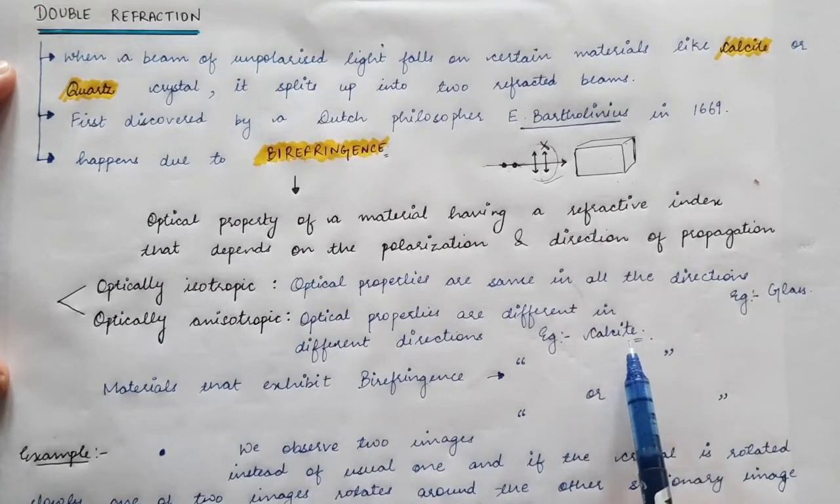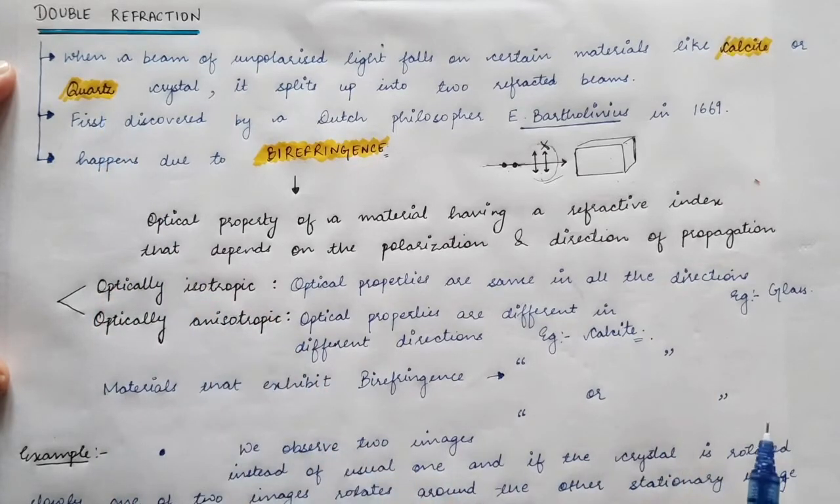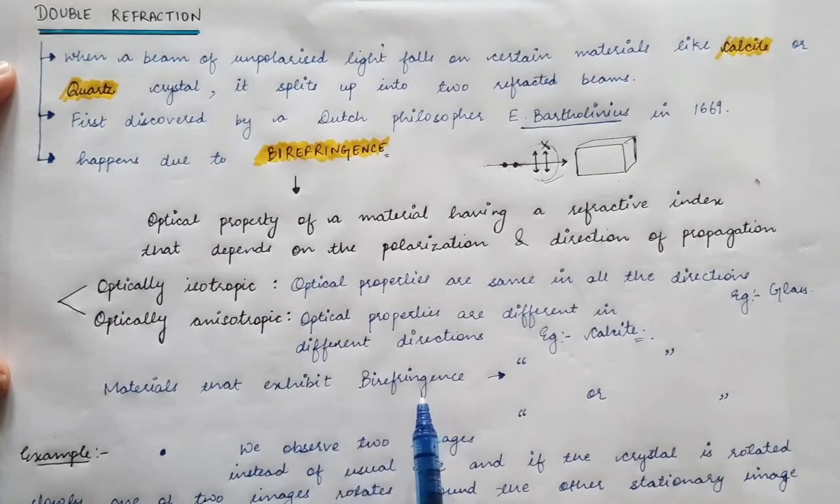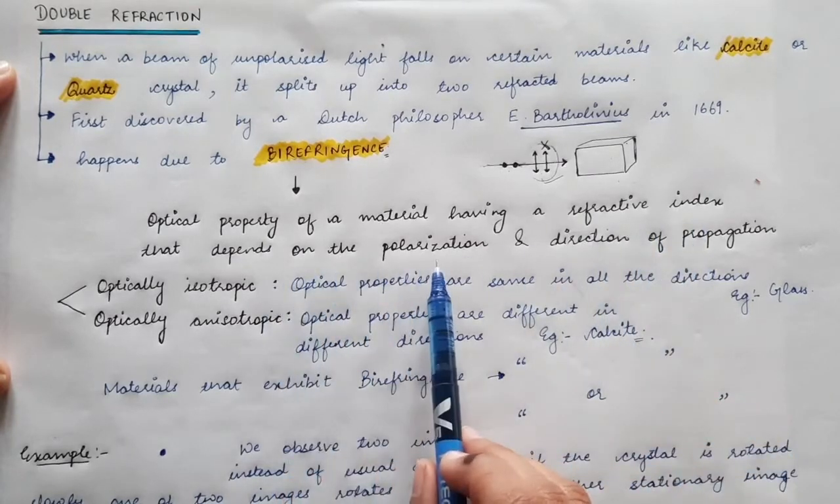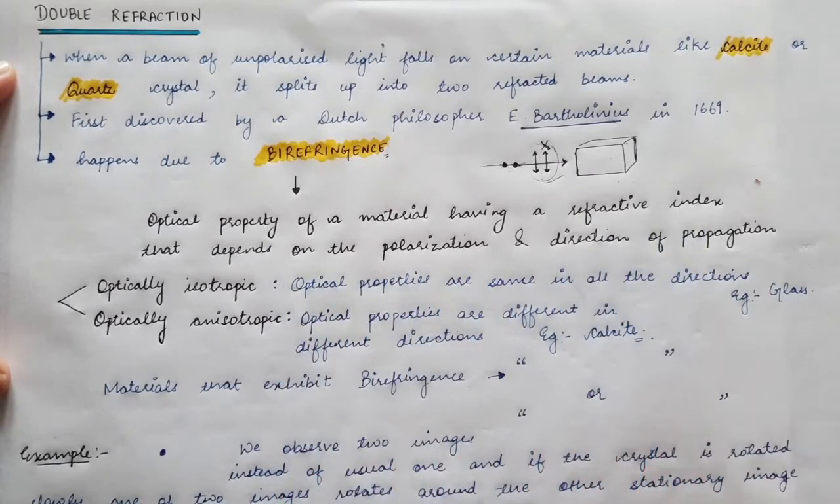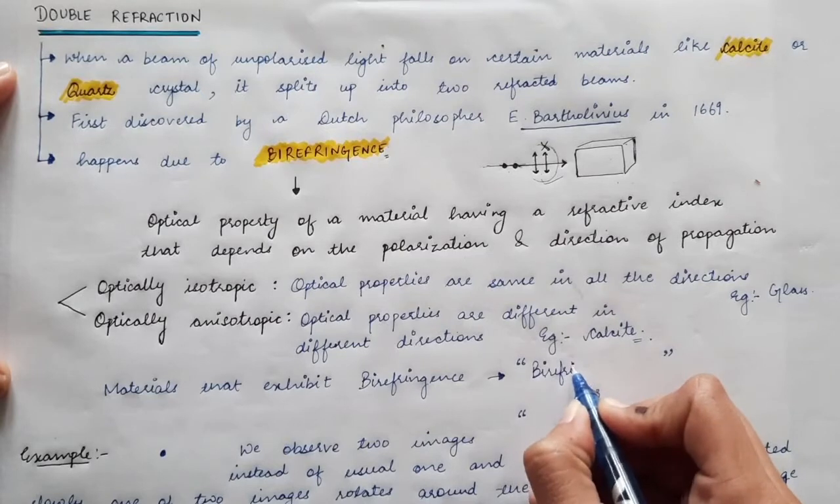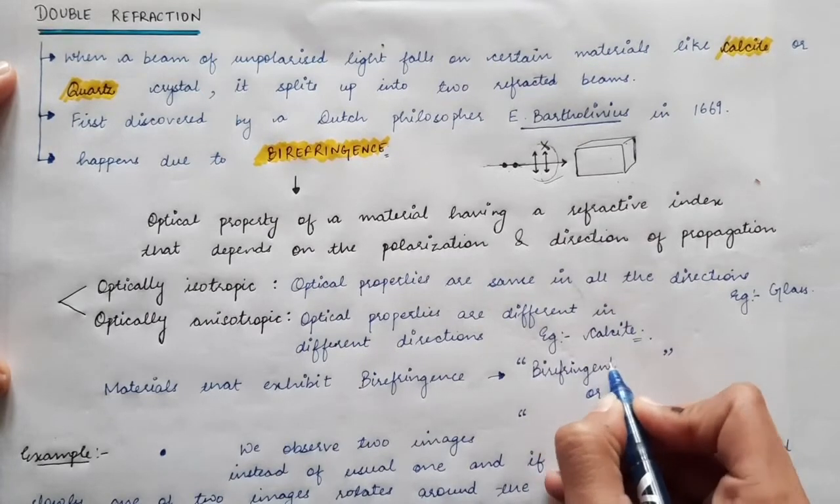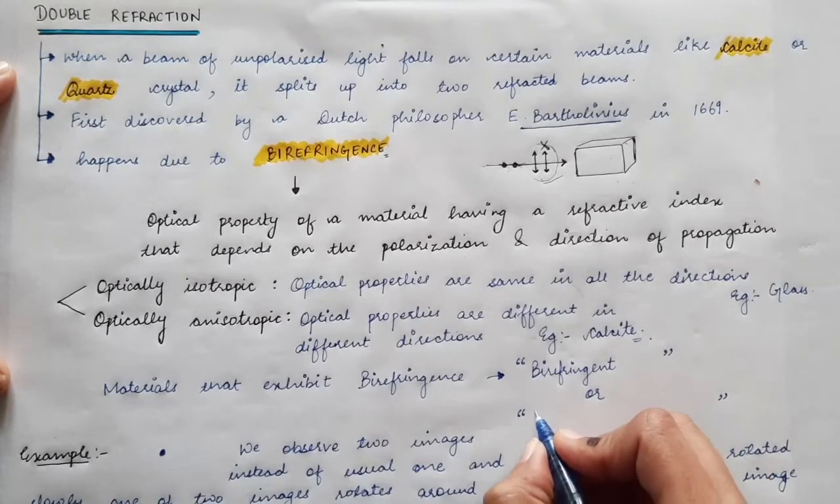Now calcite material, calcite crystal or quartz crystal, these are all optically anisotropic materials and materials that exhibit birefringence. Materials which exhibit birefringence are those whose refractive index depends upon the state of polarization and on the direction of propagation of the incident light. Such materials are called birefringent. Birefringent materials are also called double refracting materials.